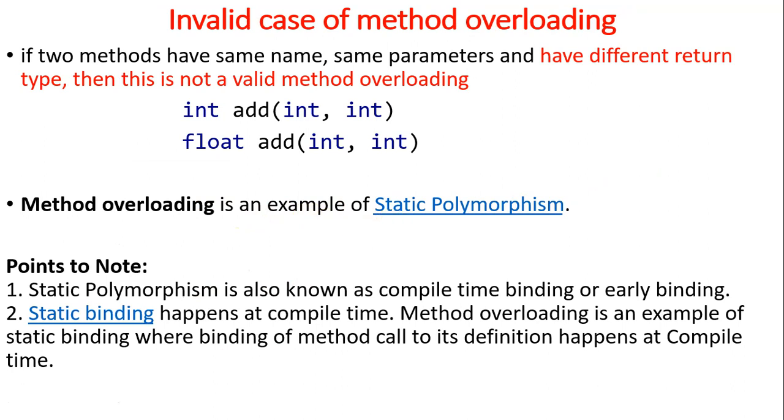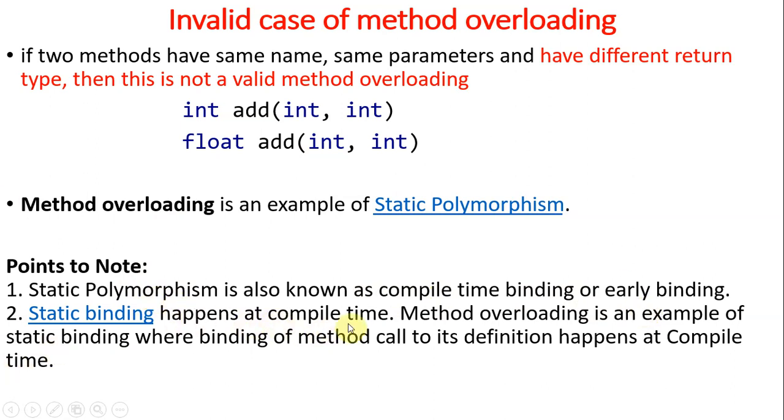Dynamic means later we can define, we can change, modifications also allowed. So method overloading is an example of static polymorphism. Static polymorphism is also called compile time binding or early binding, and static binding happens at compile time only.